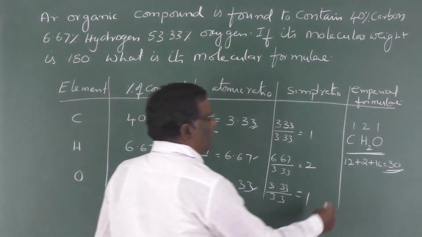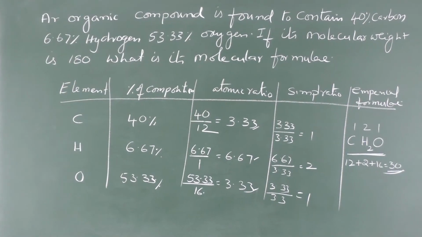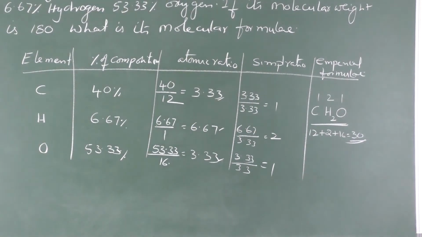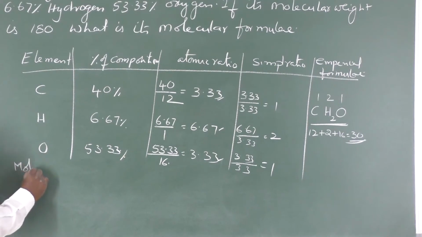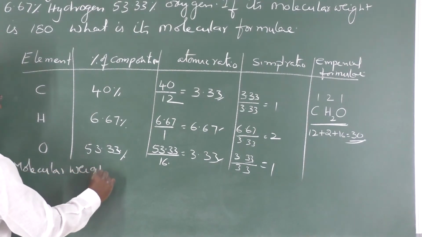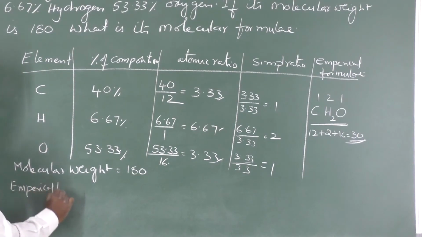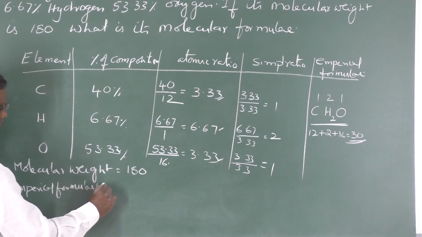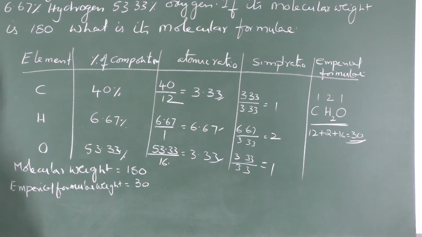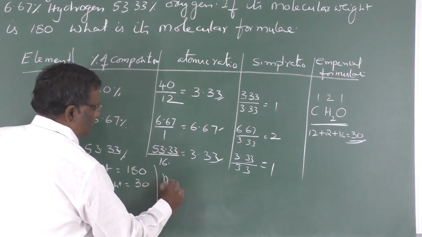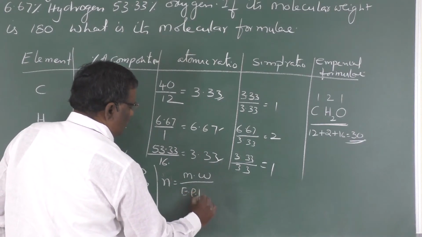Now, molecular weight is 180. Molecular weight (180) by empirical formula weight (30) is N. So N is equal to molecular weight by empirical formula weight.